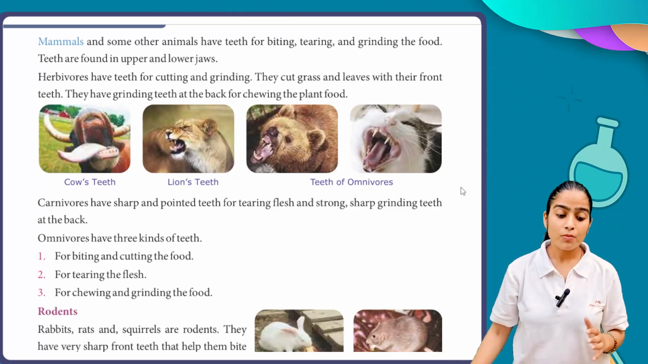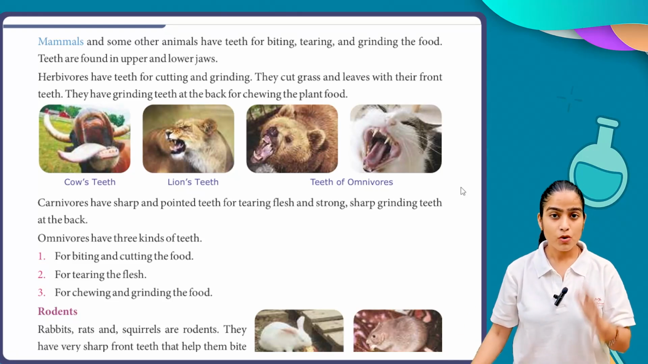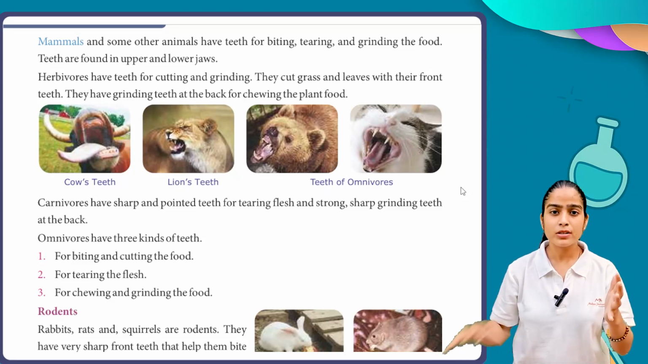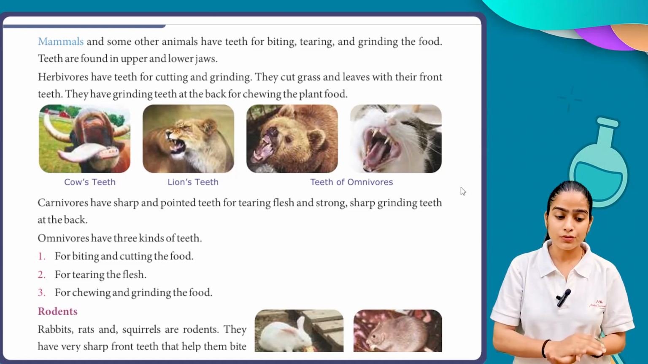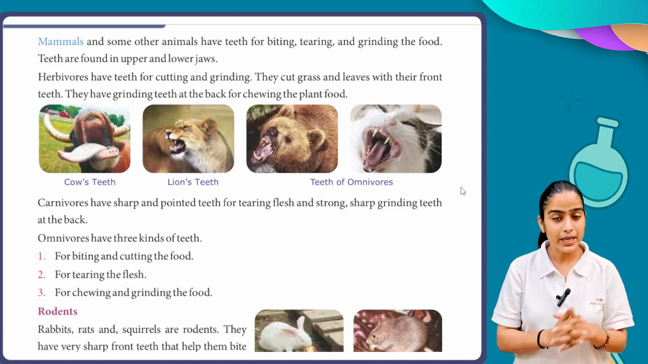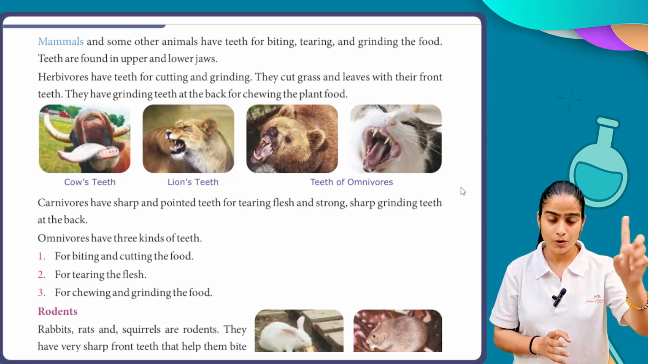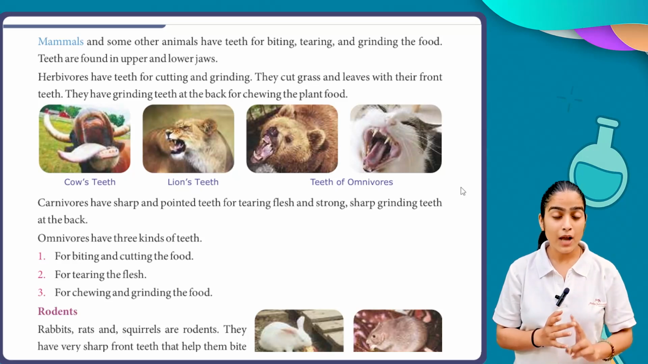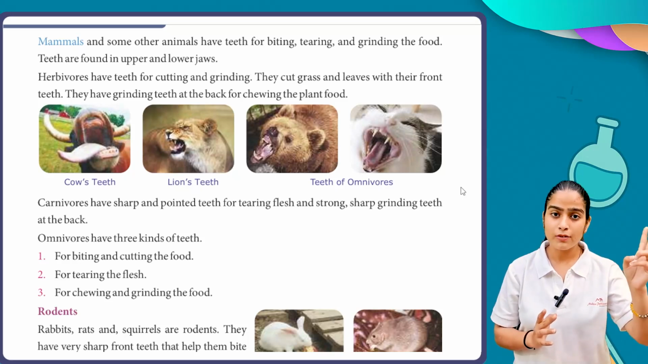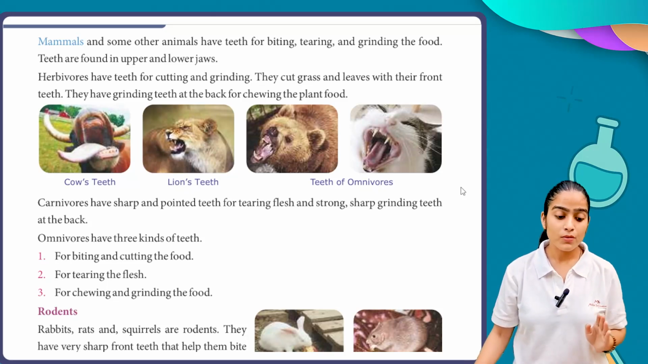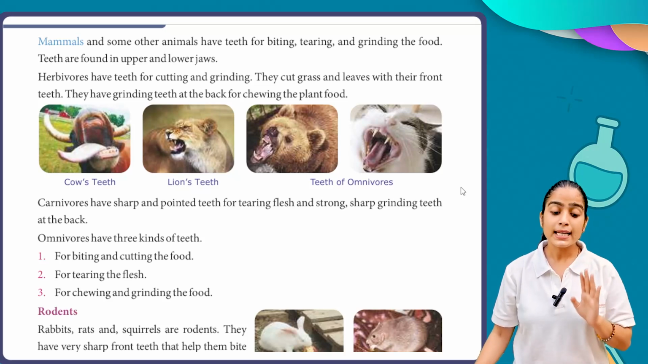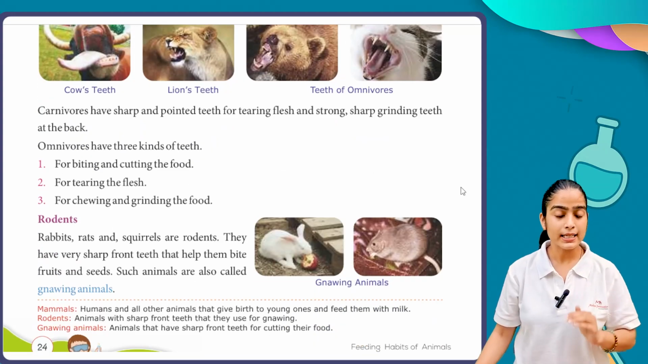Next we have omnivores, which have three kinds of teeth. When we have a combination of herbivores and carnivores, which is omnivorous, they have three kinds of teeth. First of all, they have biting and cutting teeth, which are needed by the herbivores. Okay. Second, tearing the flesh, which is related to the carnivores, so they need that also. Third, which is only for omnivorous, is for chewing and grinding the food. So in the end they need their teeth for chewing and grinding the food.